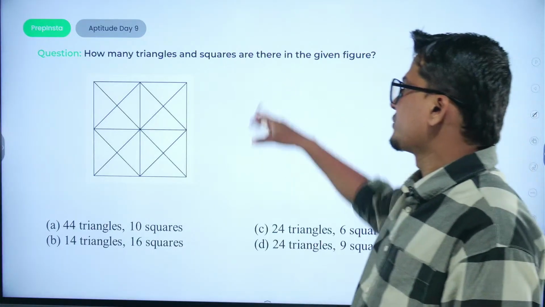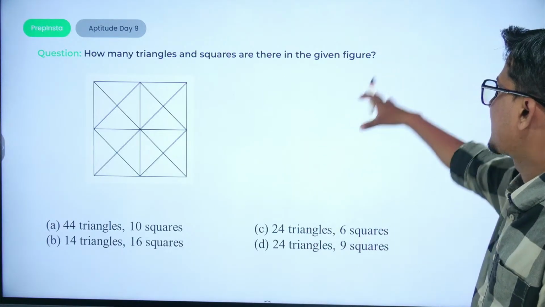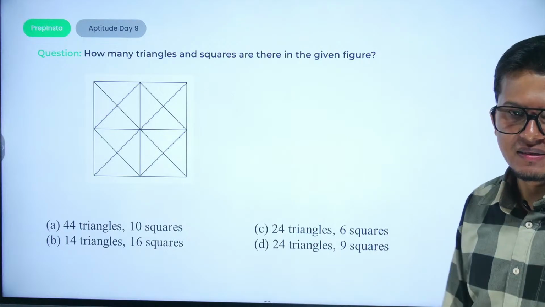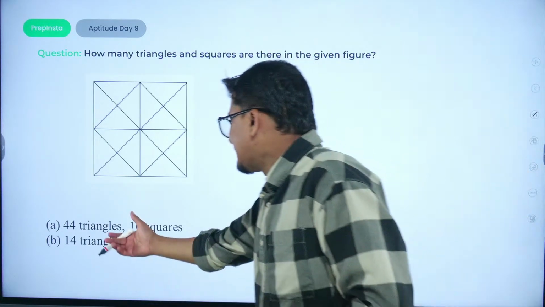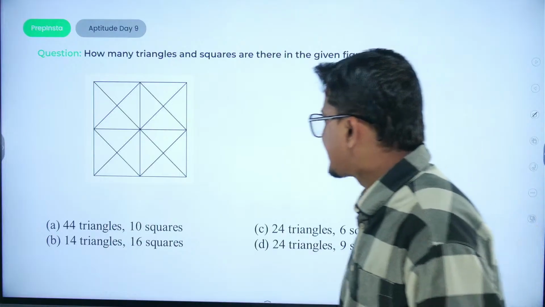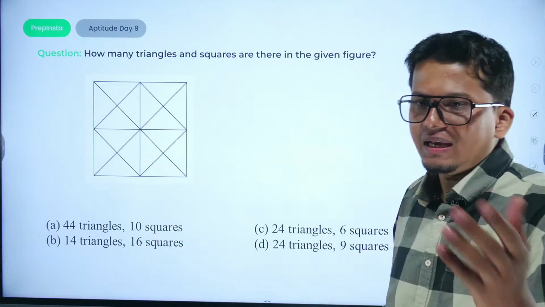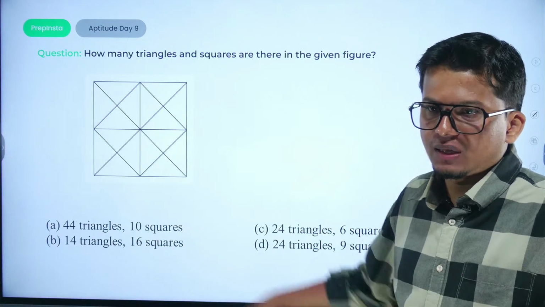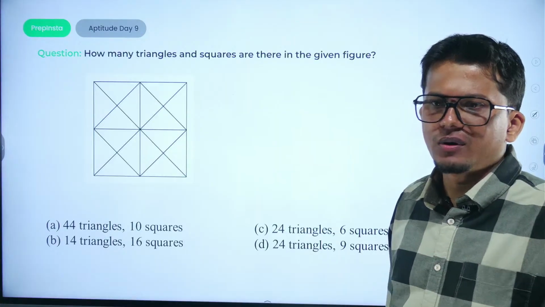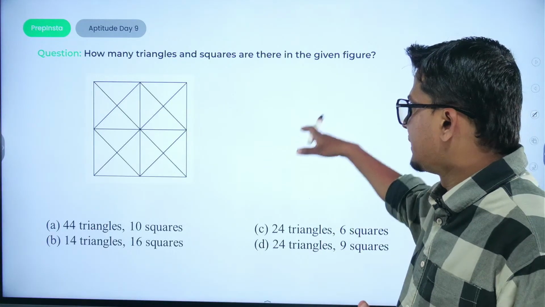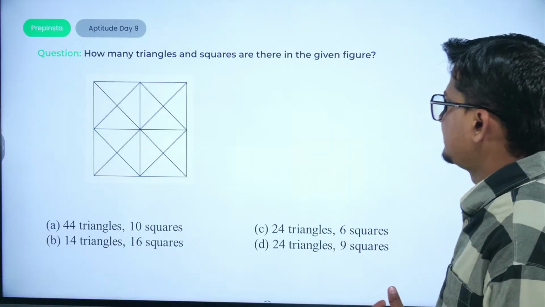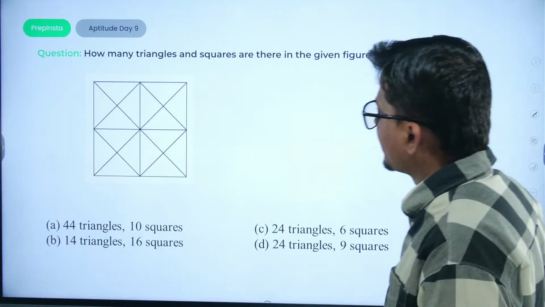So next question, how many triangles and squares are there in the given figure? Just drop the answers. Acha, since the values are distinct, that is the number of triangles and squares are distinct, you can approach either diagram. You can either find the number of triangles or find the number of squares and solve the given figure. So best would be solving for the squares.